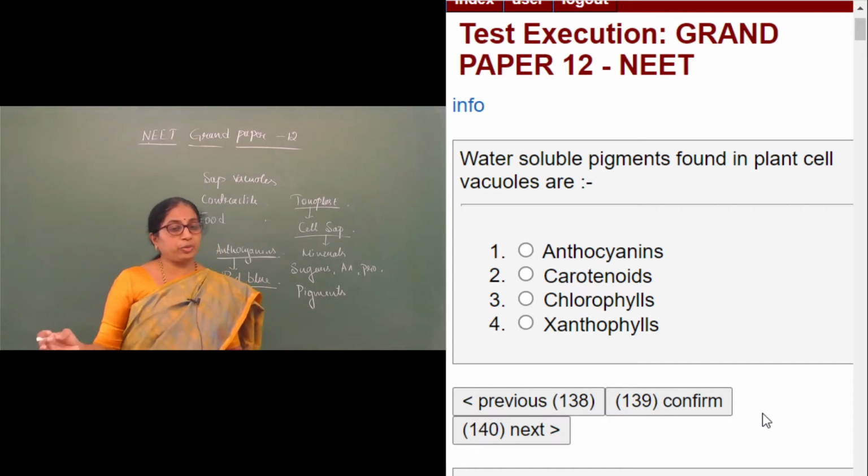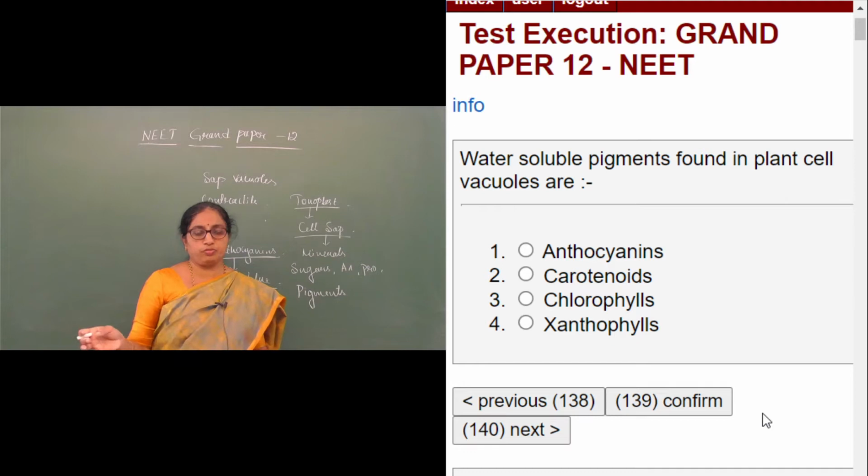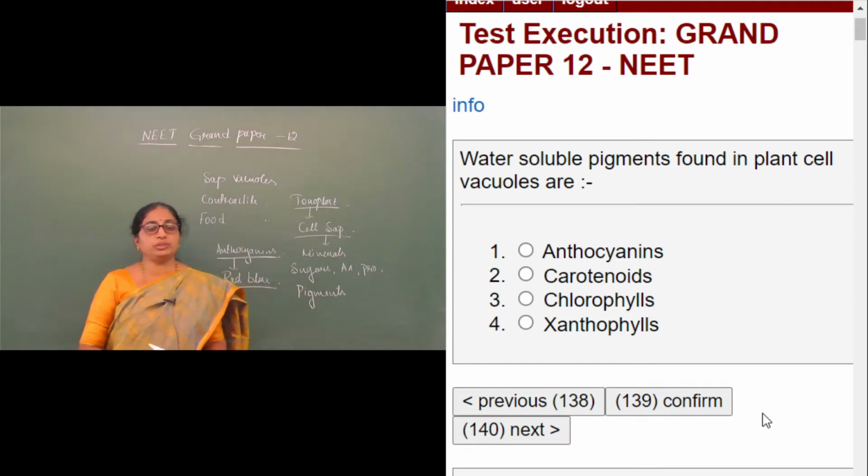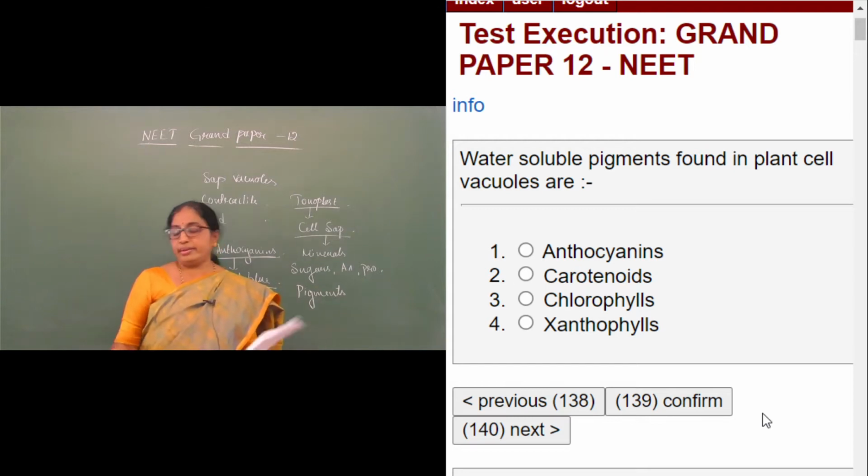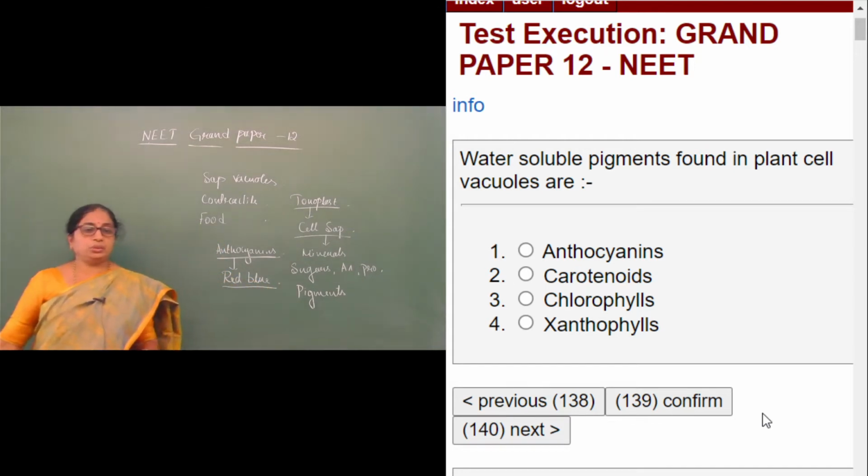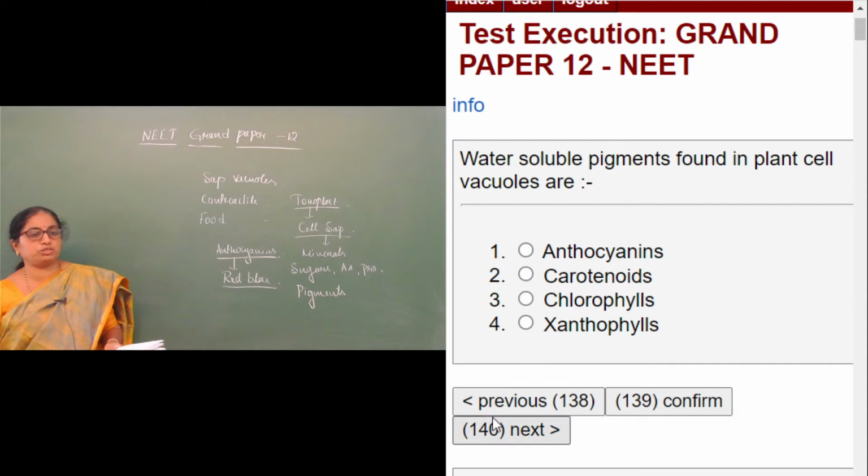Carotenoids, chlorophylls and xanthophylls are part of plastids. They have got nothing to do with vacuoles. We have studied in detail about the plastids, and they come under the classification of plastids. Therefore, the answer is anthocyanins.